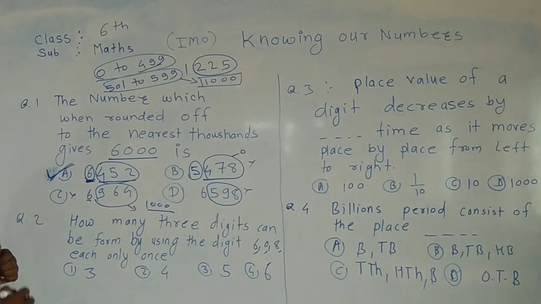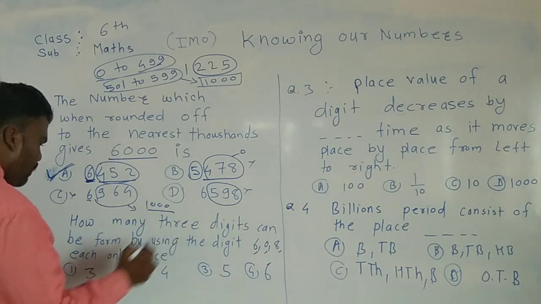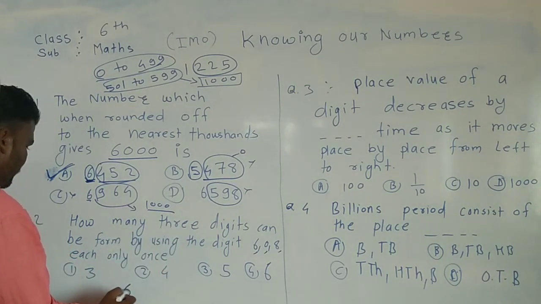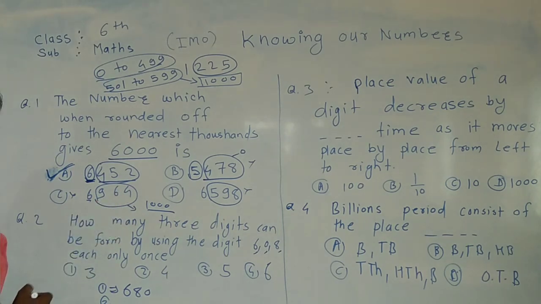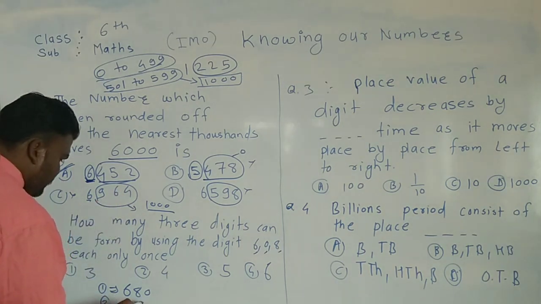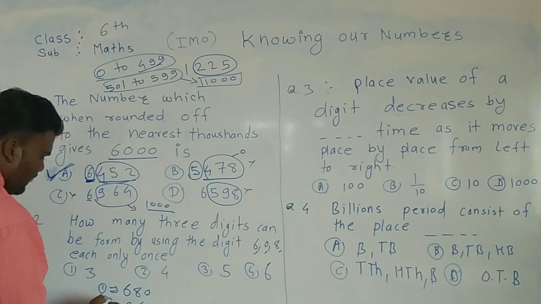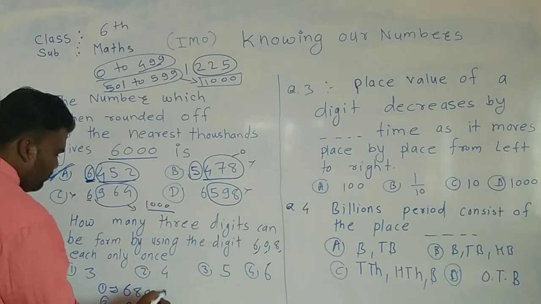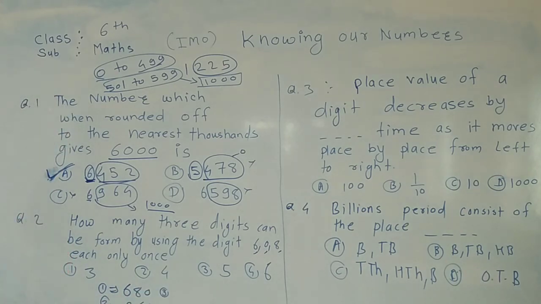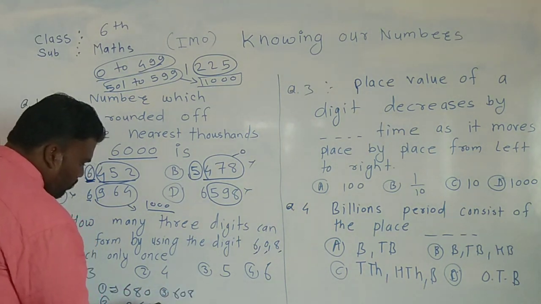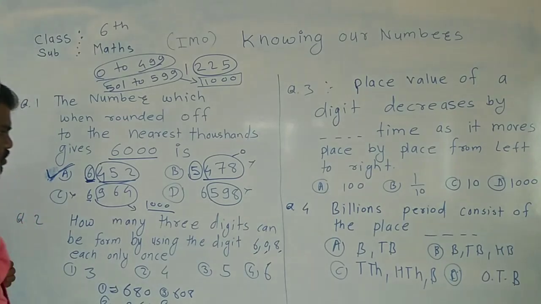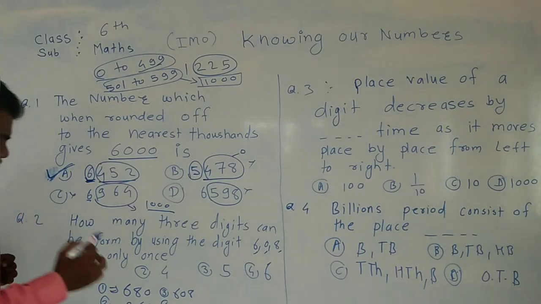Let's talk about it. The first number will be formed like 680. This is the first number. The second number is 860. The third number is 608. And what about the next? Also 806 can be formed.